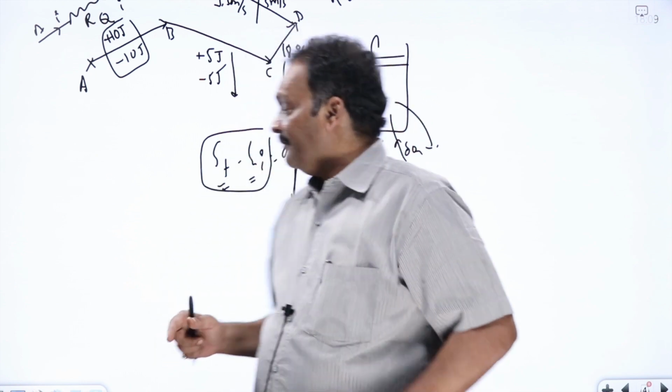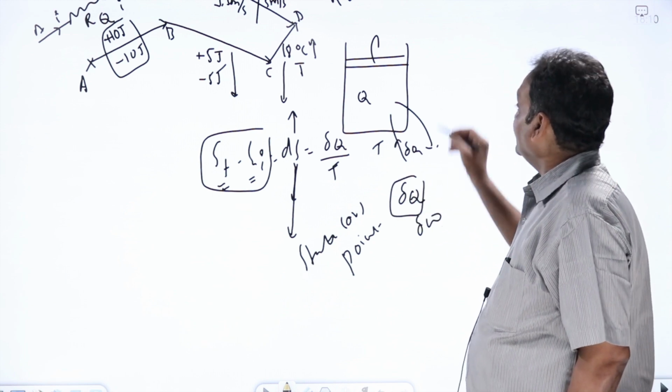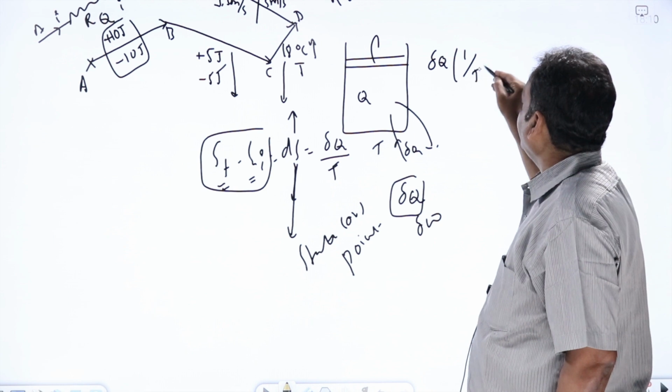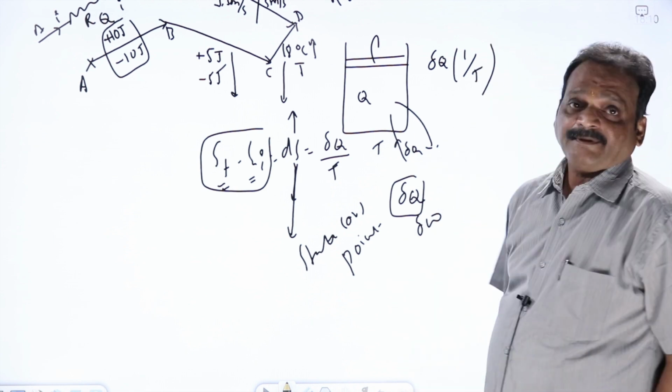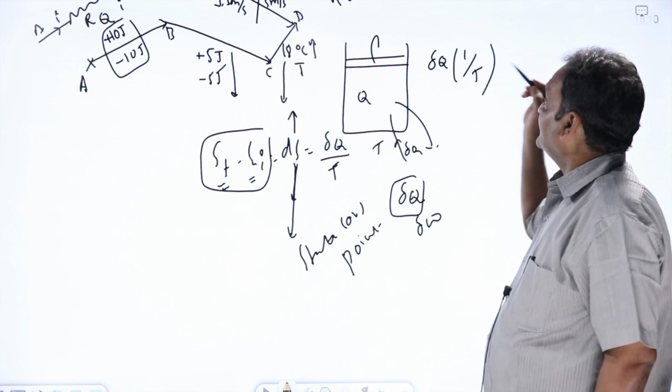Similarly, delta Q is an inexact differential. What Clausius did is multiply it with an integrating factor, 1 by T, the absolute temperature. It is a point or state function. 1 by T is the integrating factor.